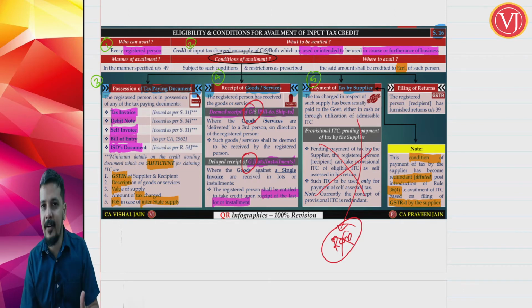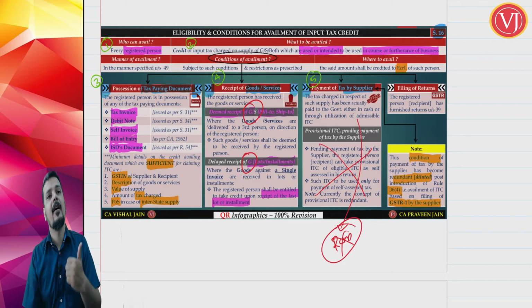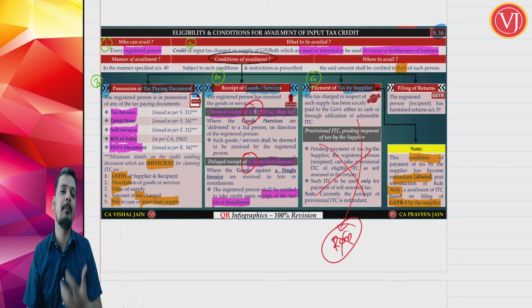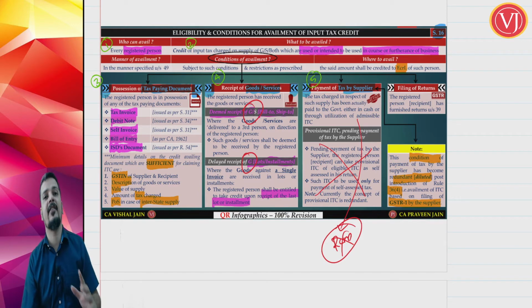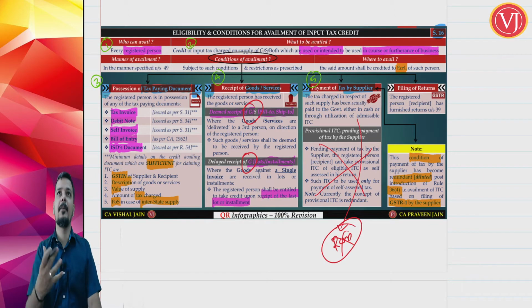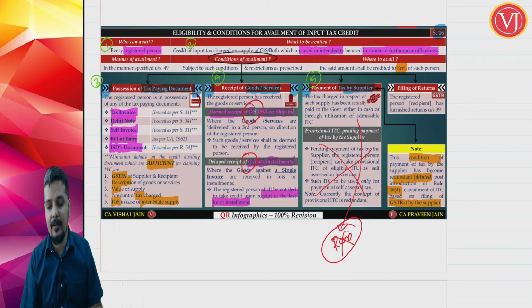This will not be checked real time. This will be checked later on by the departmental officials. This condition is not applicable for RCM, and moreover this condition is not of so much importance because of another condition where they tell that supplier, you put the transactions in GSTR 1, recipient you get the transactions in GSTR 2A, 2B, and you take the credit. So this you have to understand.